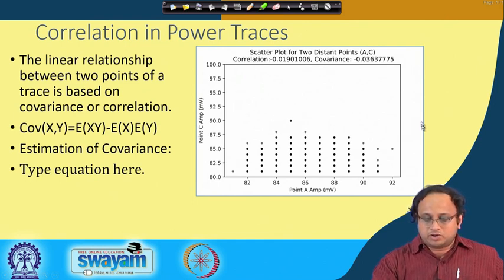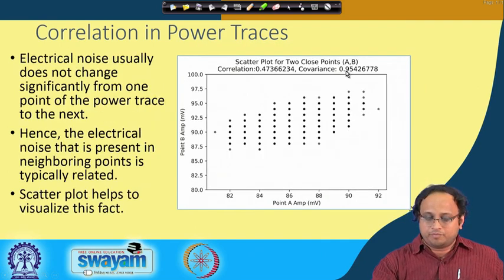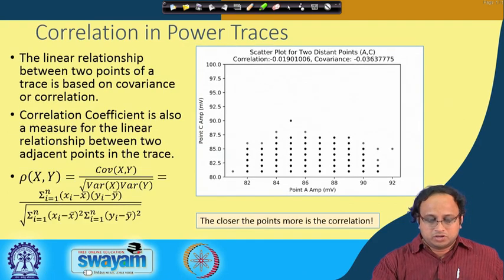On the other hand, you can observe that the covariance also gives you a similar estimation. You can see the covariance here is something like minus 0.36, so it tells that it is negatively correlated, but if you see the absolute value, the covariance is much less compared to here, where the covariance is as high as 0.95. Which shows that there is more dependence when you are considering close by points.